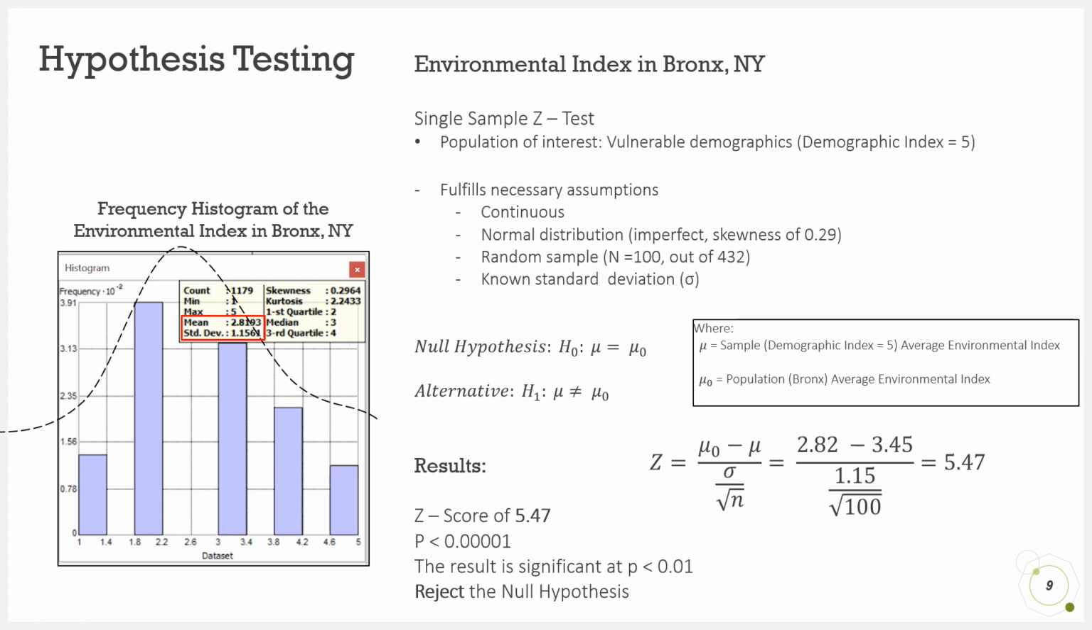Nearly 2/5 of the Bronx census blocks fall within high demographic vulnerability, and so this allows us to pull a large enough random sample. Without going much into the detail of the results, the one sample z-test revealed a statistically significant difference between the environmental risks experienced by vulnerable demographics and the average populations in the Bronx, leading us to reject the null hypothesis and providing initial insight into our original research question.